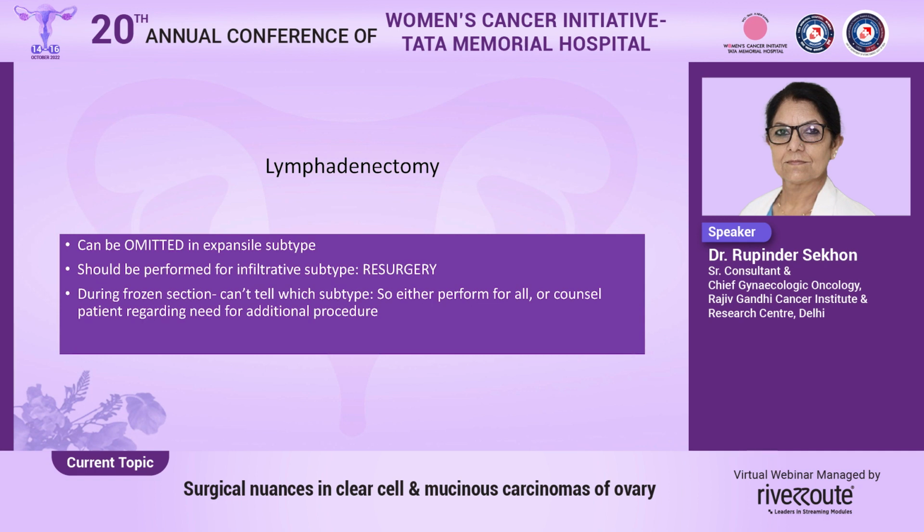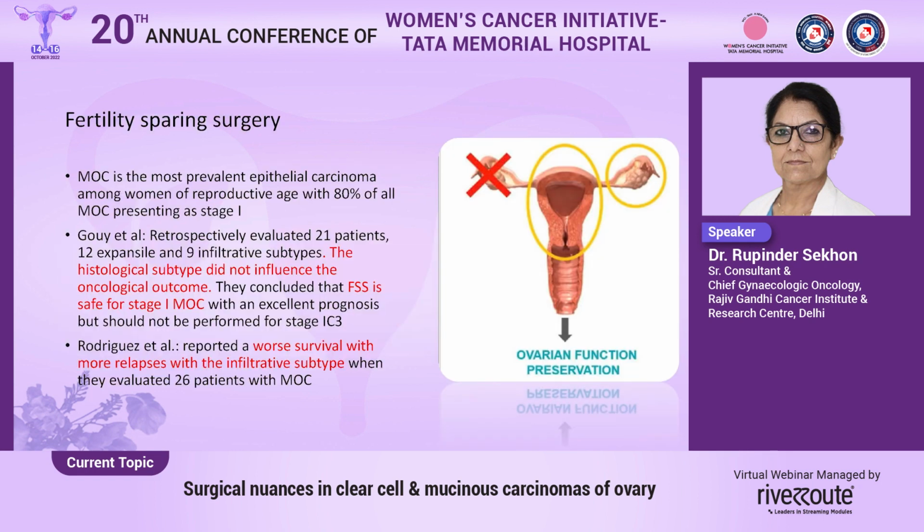So therefore, we conclude that lymphadenectomy can be omitted in the expansile subtype. However, it should definitely be performed for the infiltrative subtype. Now, the catch point is that during frozen section, we cannot tell which subtype it is. So either we perform lymphadenectomy for all tumors, or we counsel the patient regarding need for additional procedure if it turns out to be infiltrative.